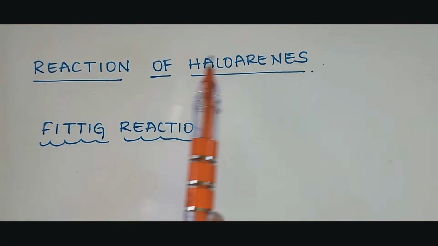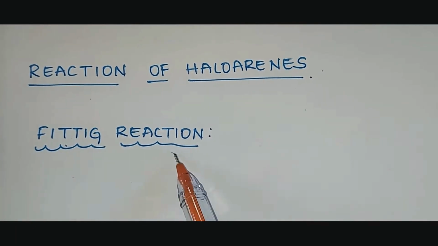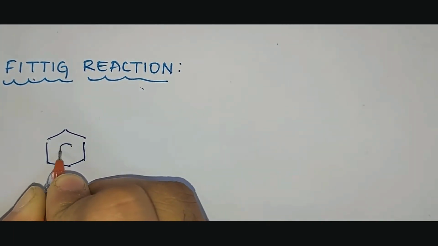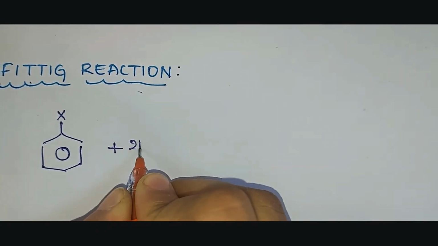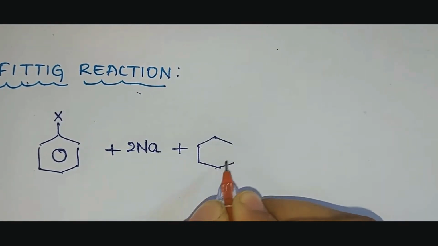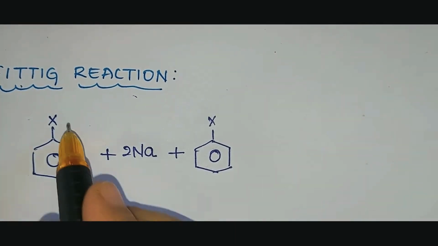Next is the reaction of haloarenes. We have included it here because it is also a reaction with metal. The Fittig reaction: when aryl halide reacts with the metal in the presence of dry ether. So we'll consider here aryl halide reacting with sodium metal in the presence of dry ether. Here, as in the Wurtz reaction, 2 alkyl halides were used, here we'll make use of 2 aryl halides.